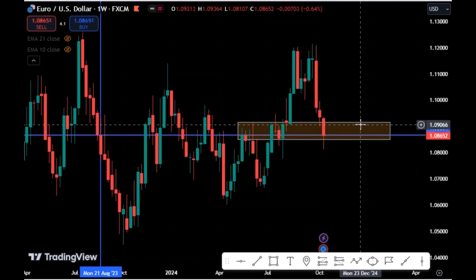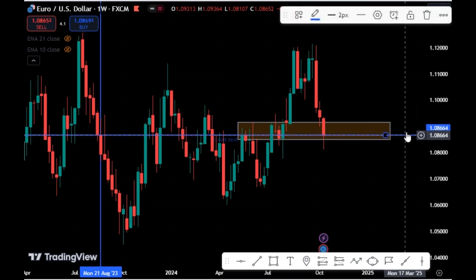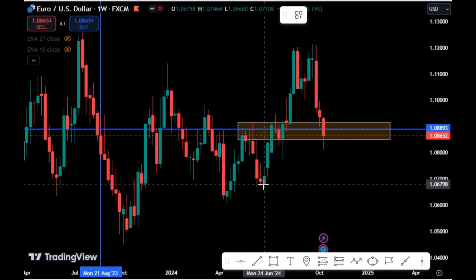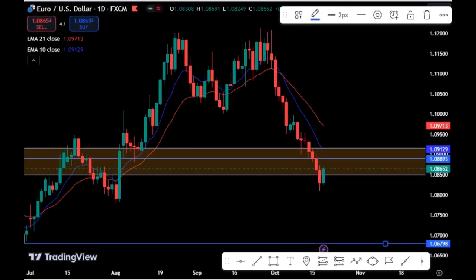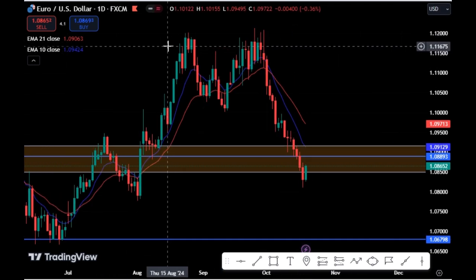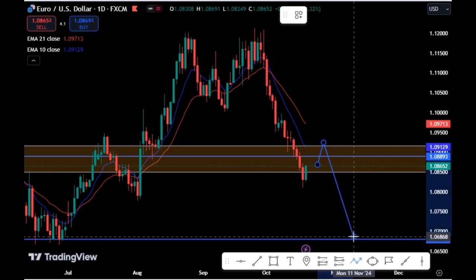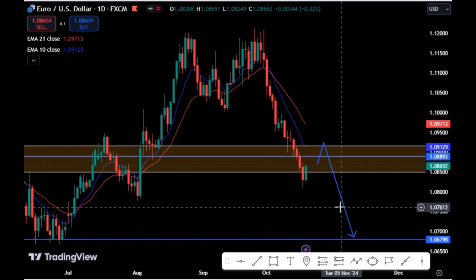So what we're expecting for the Euro USD now is for price to do a retest and continue to drop on the weekly chart. Price may retest this level, then our target on the weekly chart will be this level. So we expect the Euro USD to continue to drop. We'll be expecting price to retest this zone, then we'll see price pushing lower for the Euro USD. So we're looking for more selling opportunities for the Euro USD this coming week.